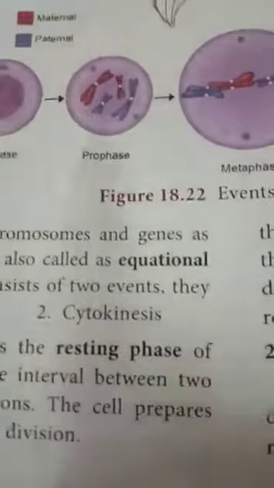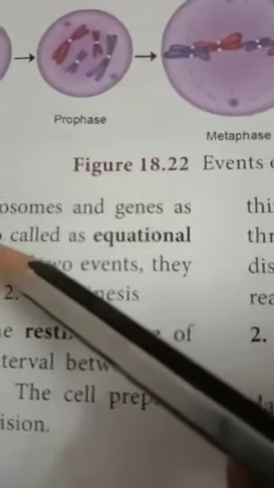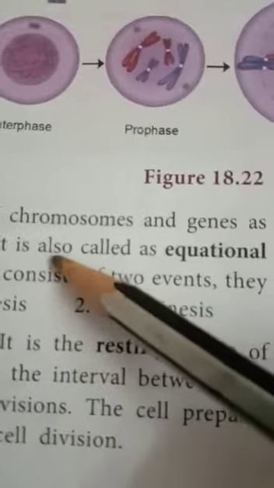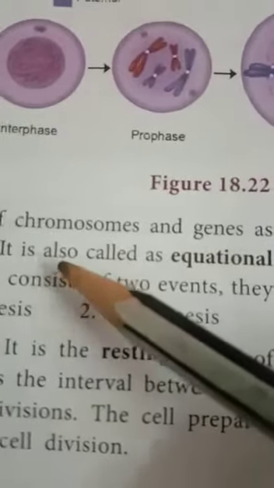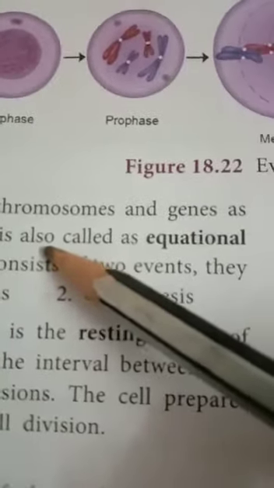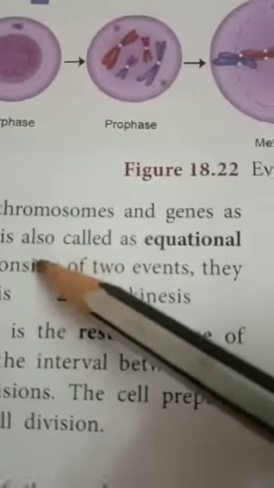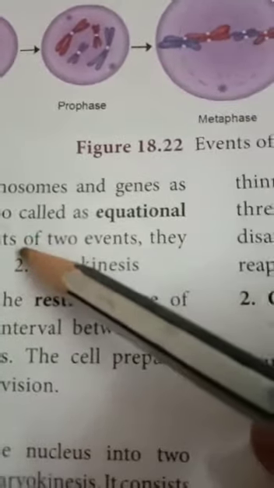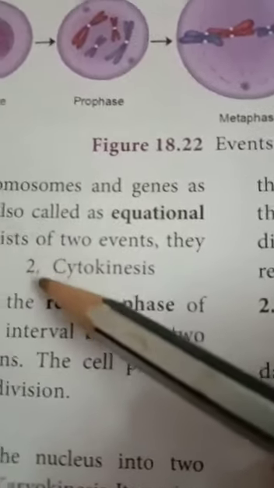So it is also called equational division. This division is called equational division because the chromosomes, nucleus and DNA are the same as in the parent cell. Then only it is called equational division.